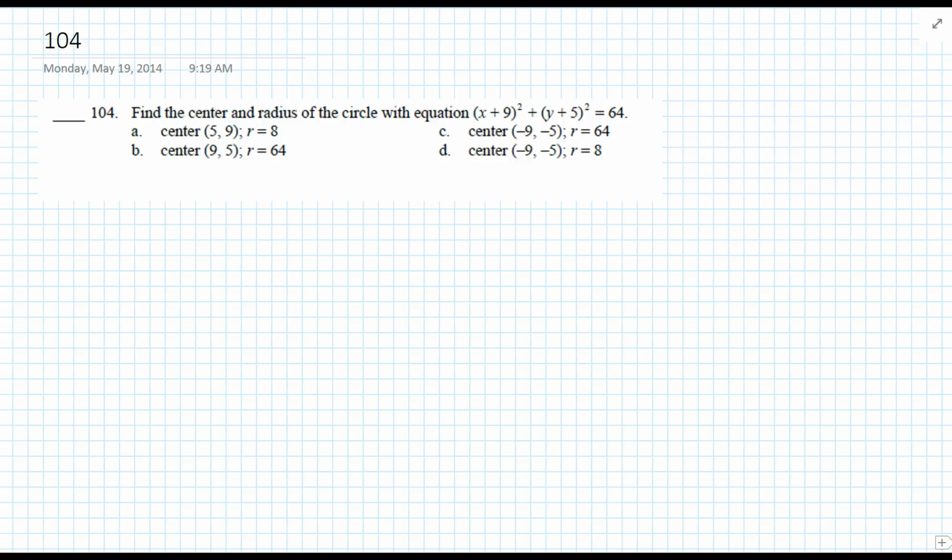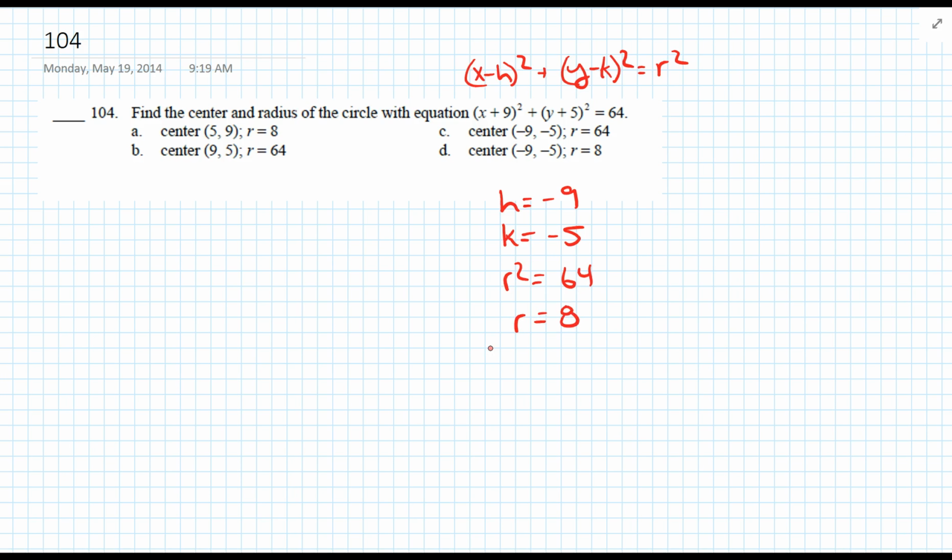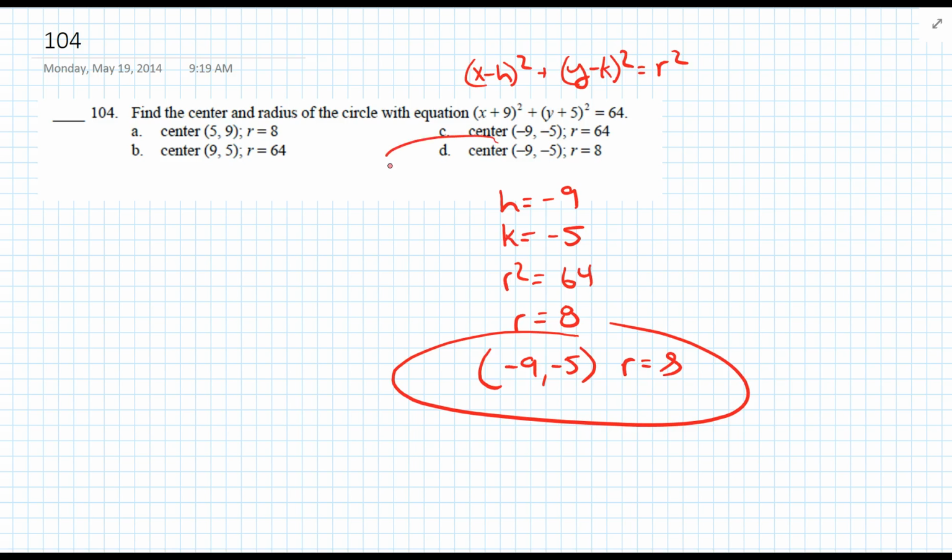Okay, last problem. Find the center and the radius of the circle with the equation x plus 9 squared plus y plus 5 squared equals 64. Well, if you remember, it's x minus h squared plus y minus k squared equals r squared. So h must be -9, k must be -5, and r squared must be 64. So r must be 8. So the center of this circle is -9, -5, and the radius is 8. The answer is D.